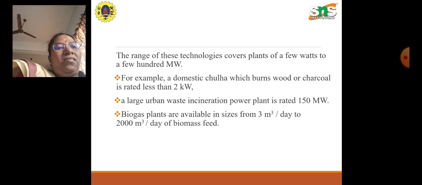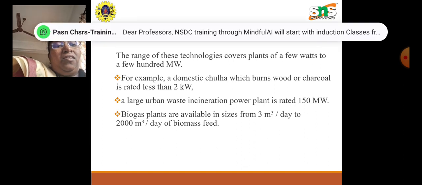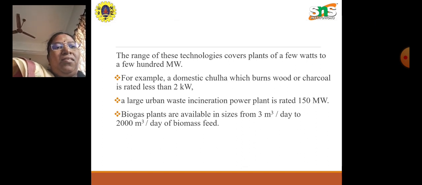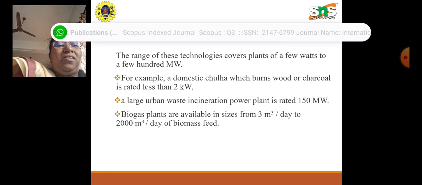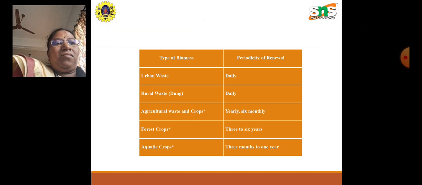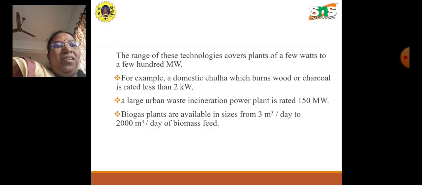The range of these technologies covers plants of a few watts to even a few hundred megawatts. For example, a smokeless chulha which burns wood or charcoal is rated less than 2 kilowatt, while a large urban waste power plant is 150 megawatt.